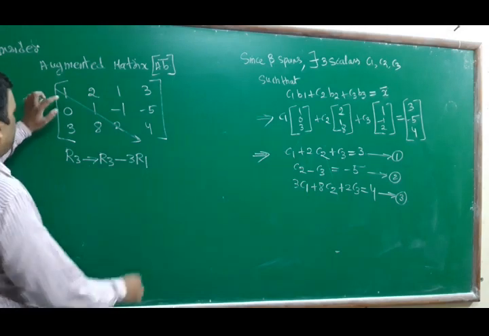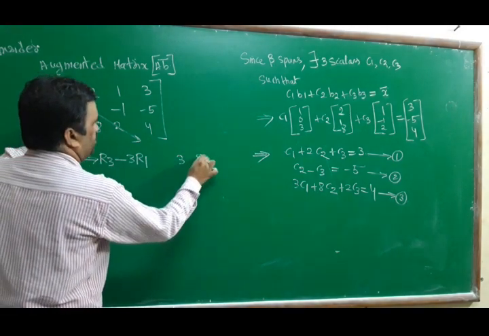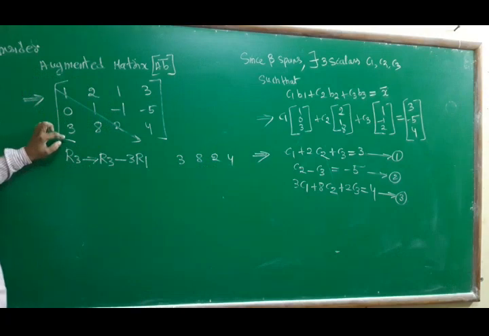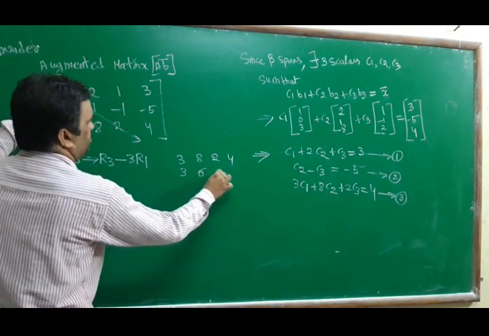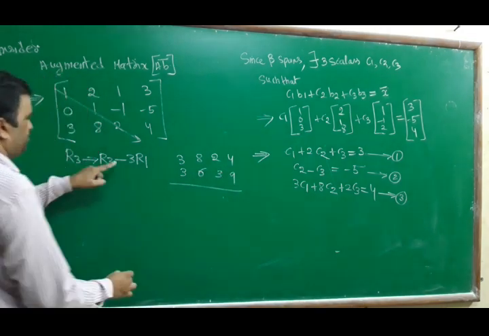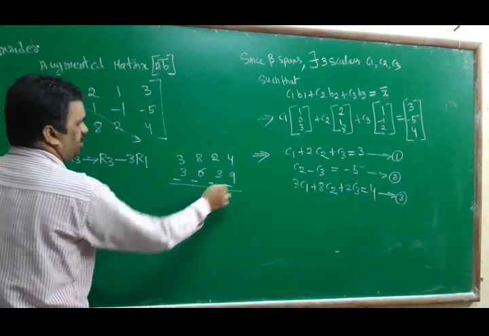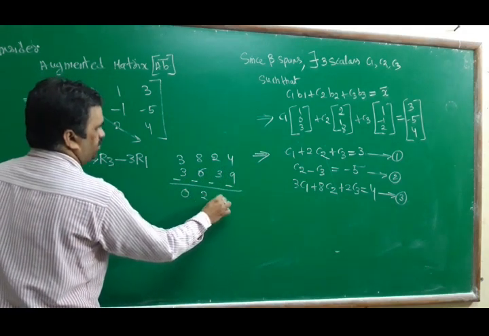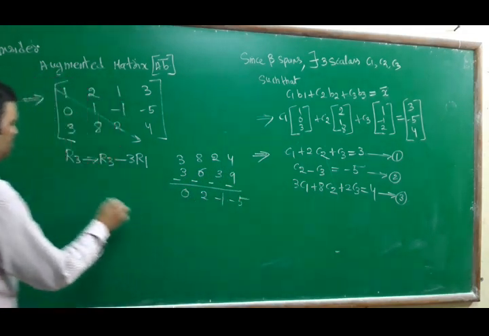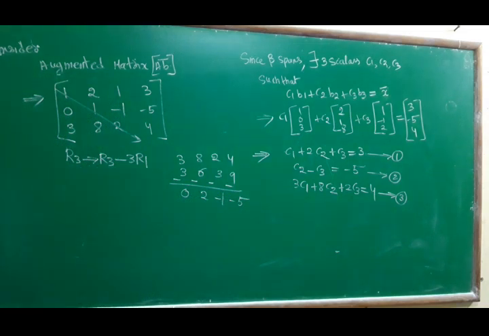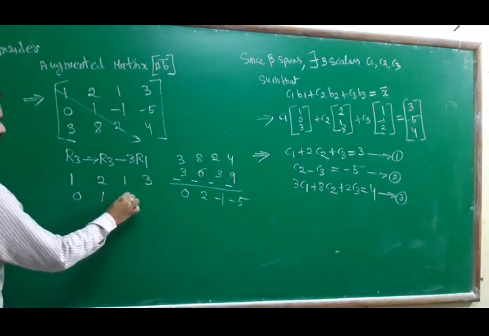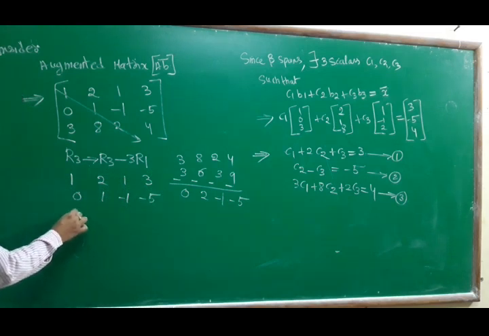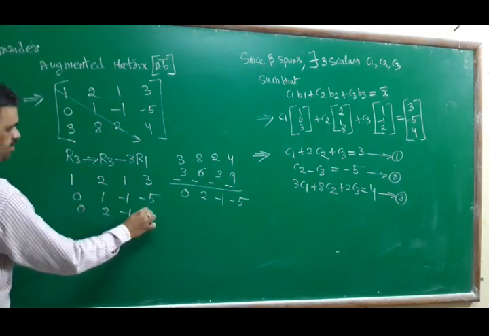Third row: 3, 8, 2, 4. 3 times R1: 3 times 1 is 3, 3 times 2 is 6, 3 times 3 is 9. Subtraction we have to do. We get 0, 2, minus 1, minus 1. That is the third row. First row and second row we write as they are. First row 1, 2, 1, 3. Second row 0, 1, minus 1, minus 5. Third row 0, 2, minus 1, 5.